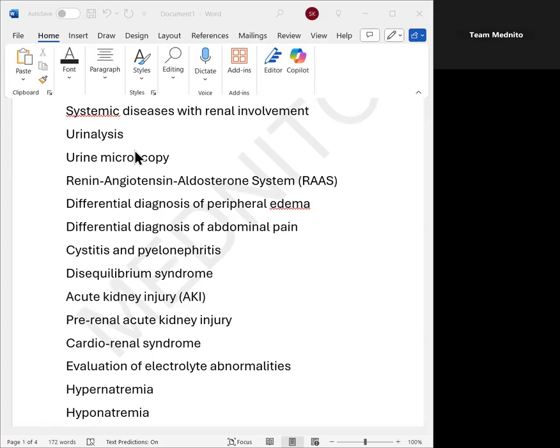Whenever you want to understand what is the cause of the urinary tract infection in males, it is the structural disorders that need to be ruled out. Whenever the patient is being started on a therapy, please do send urine culture to find out what is the bacteria that is causing, what is the organism that is causing.